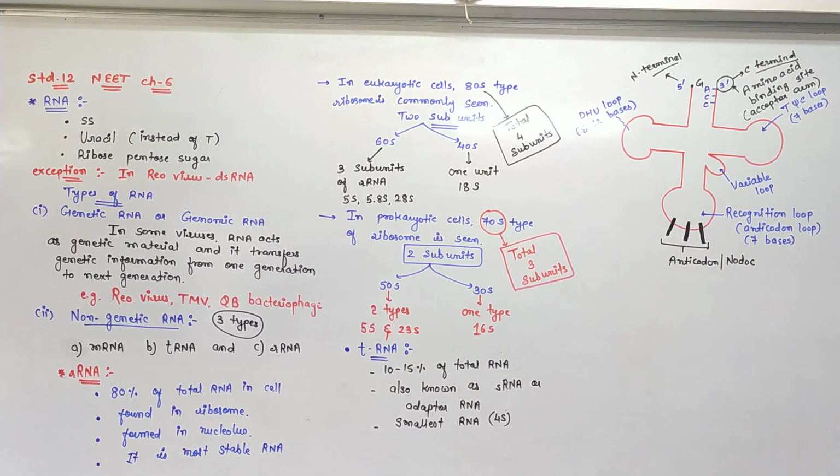The amino group of that amino acid is connected to the carboxylic part of the 3' end and forms the peptide bond. Fine. So with the help of the peptide bond, the amino acid is attached to the tRNA.